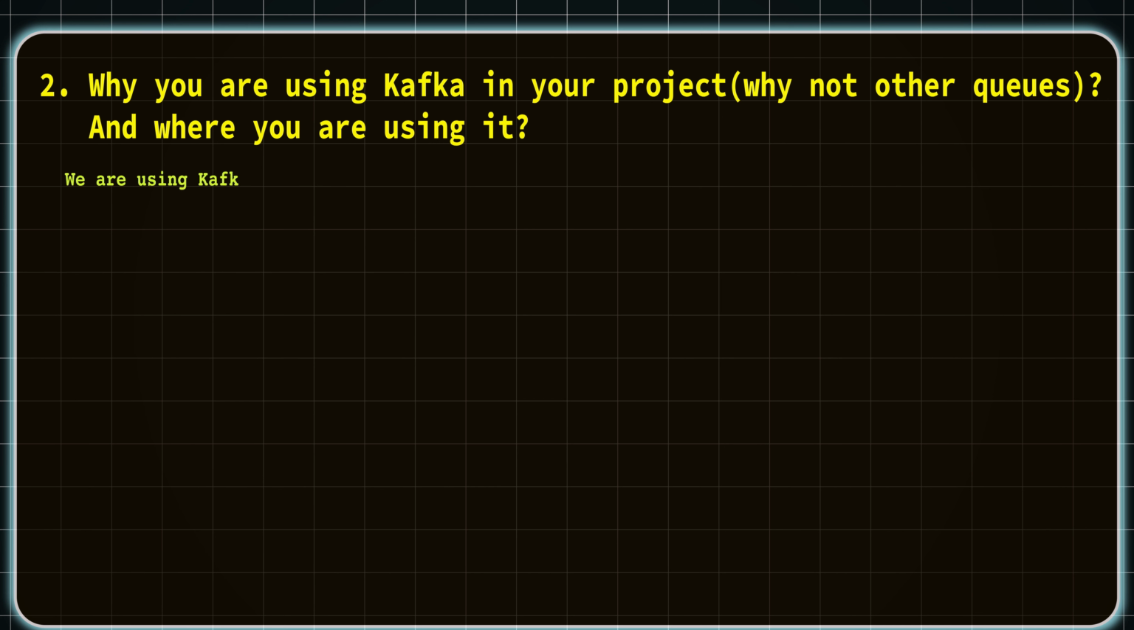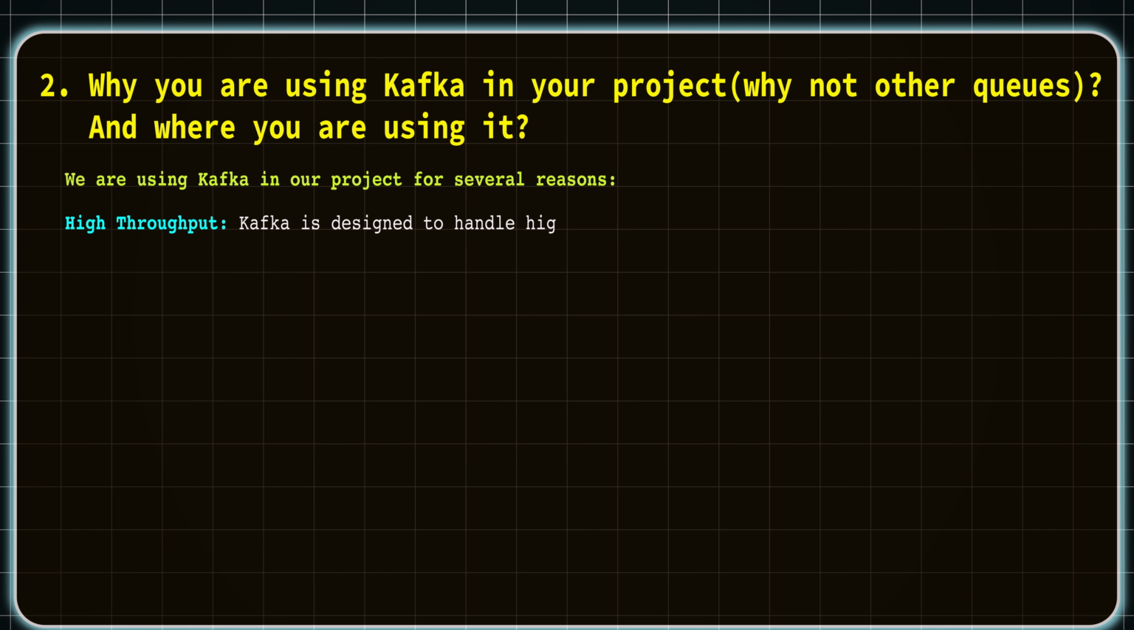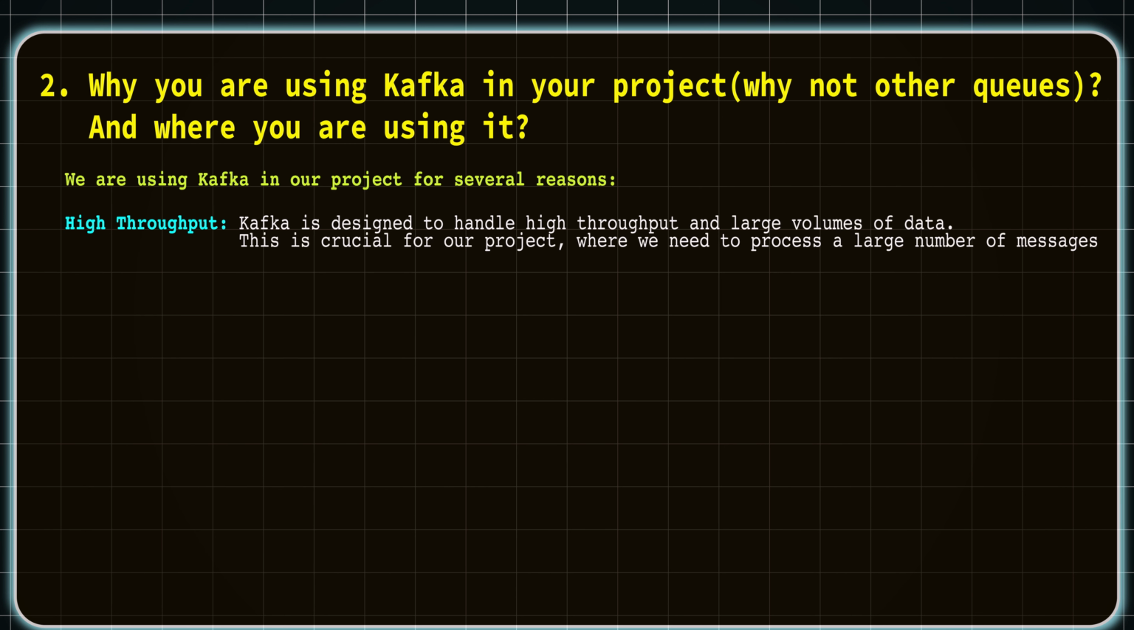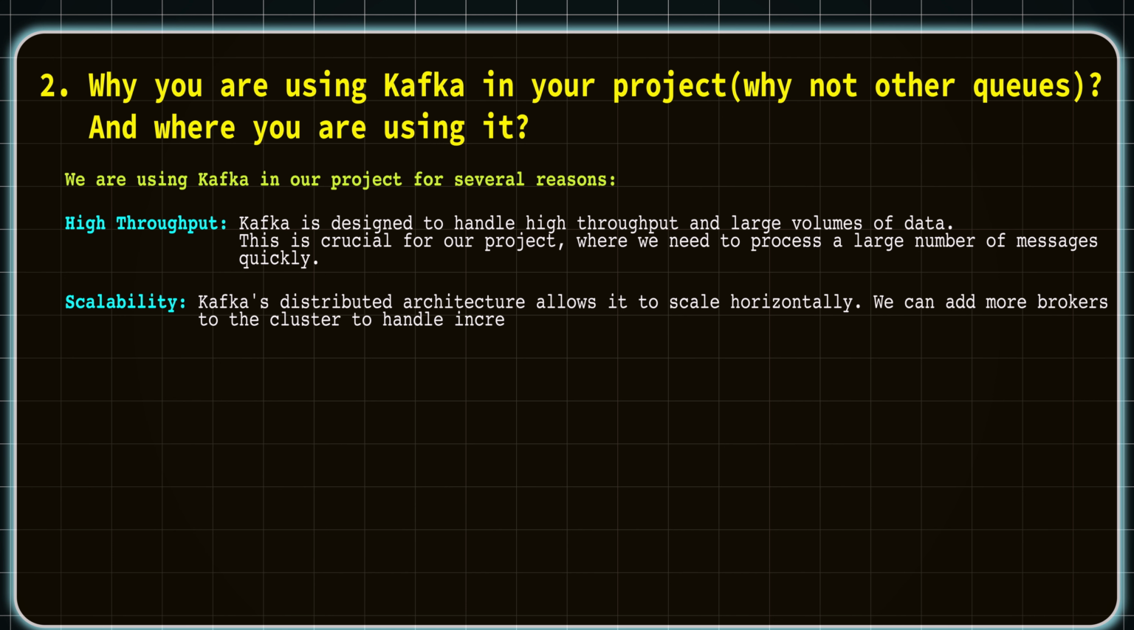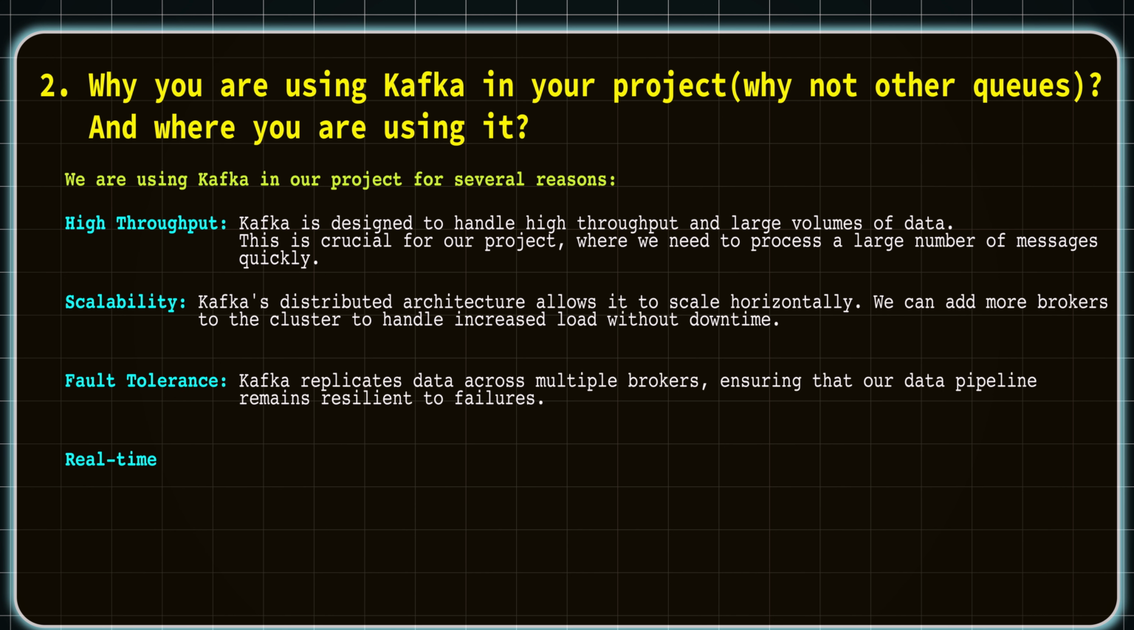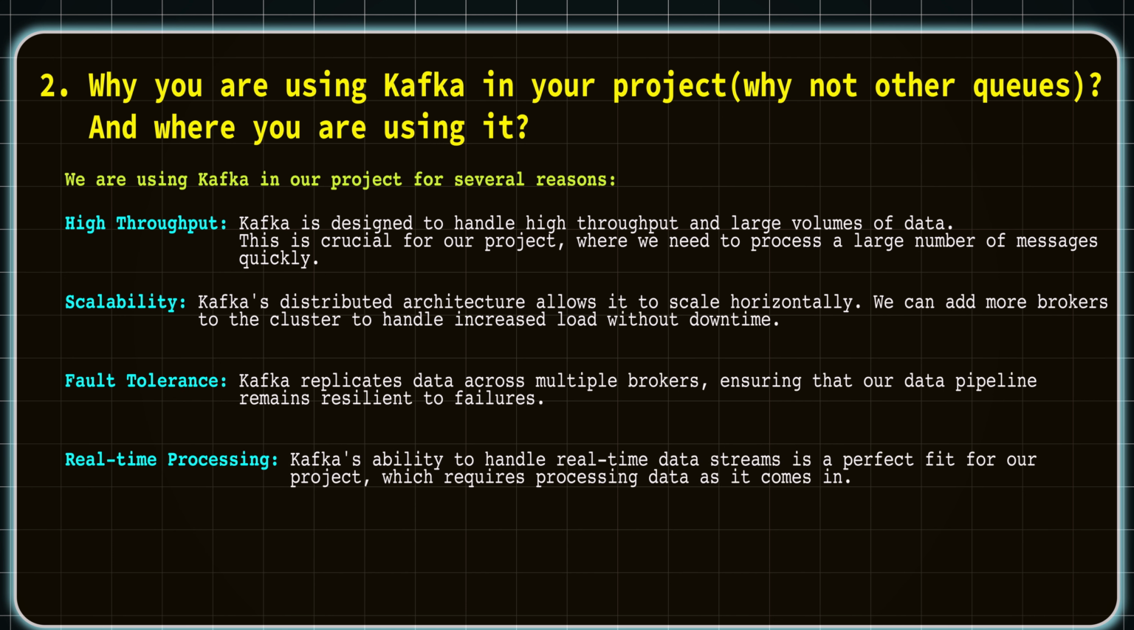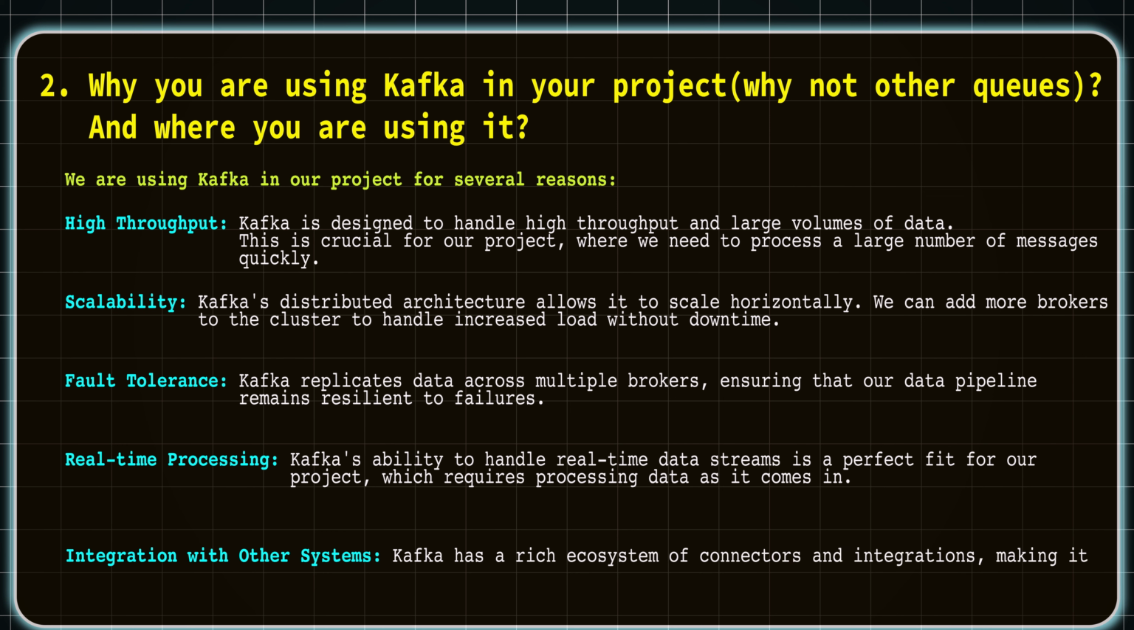Moving to the next question: why are you using Kafka in your project, why not other queues, and where are you using it in your project? I hope now you can answer this very easily, right? We use Kafka in our project because of its high throughput, scalability, fault tolerance, real-time processing and integration with other systems.